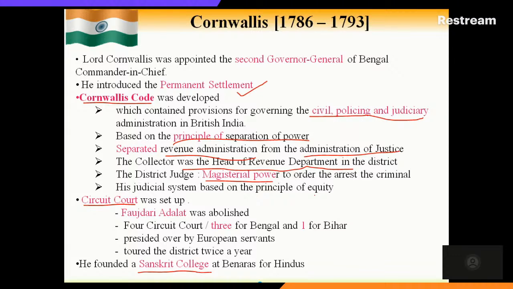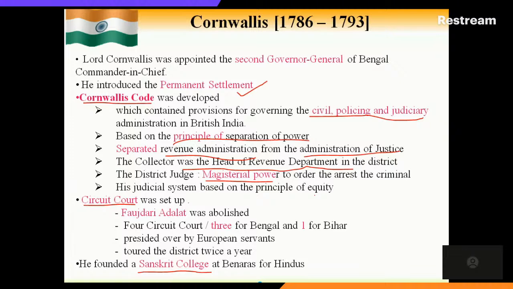And he set up the circuit courts. During the Warren Hastings period, he set up two types of courts. Among them, the Faujdari Adalat was abolished by Cornwallis. Instead of the Faujdari Adalat, he introduced the circuit courts.